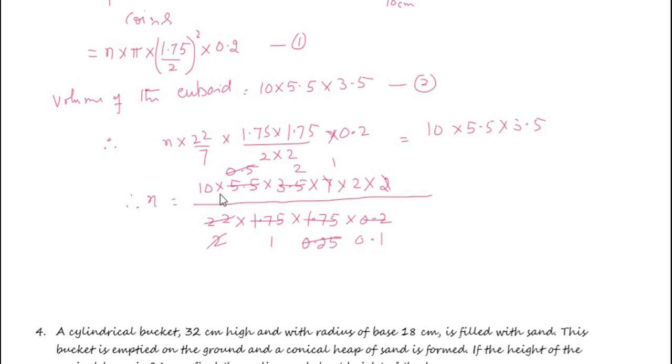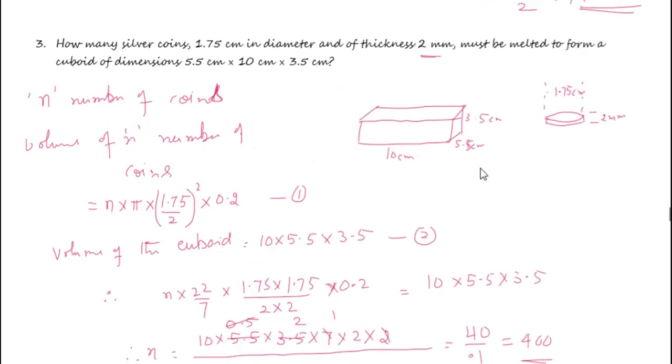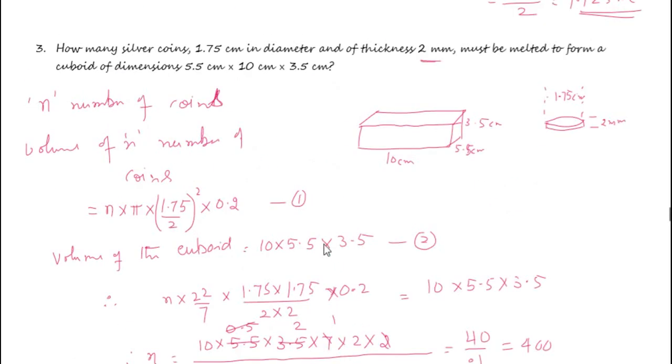What is there in the numerator is 10 into 2 into 2, that is 40, divided by 0.1, so this is 400. So you need to have 400 coins for preparing this cuboid of size 10 centimeter by 5.5 centimeter by 3.5 centimeter.